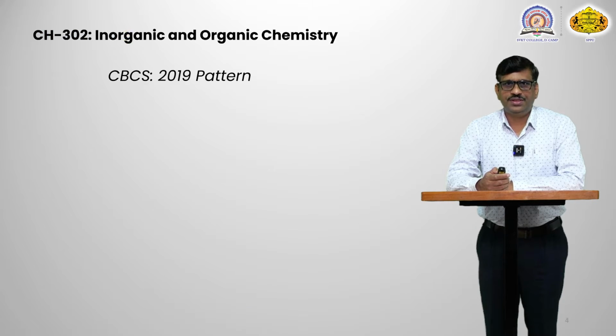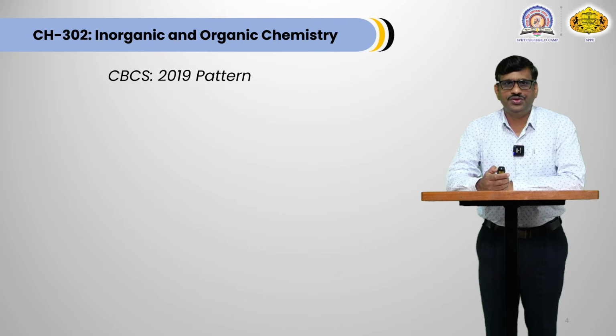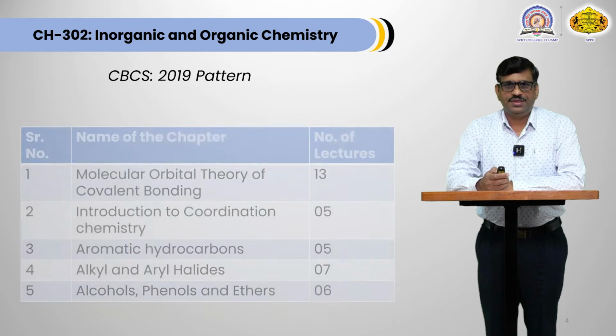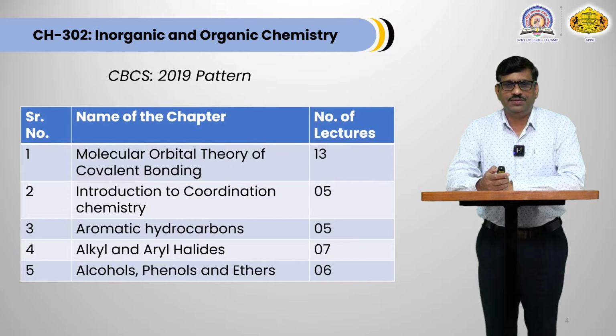Student, during this semester, I am going to teach you inorganic and organic chemistry. Syllabus of this course is as below. Chapter number 1 is Molecular Orbital Theory of Covalent Bonding. Chapter number 2, Introduction to Coordination Chemistry.